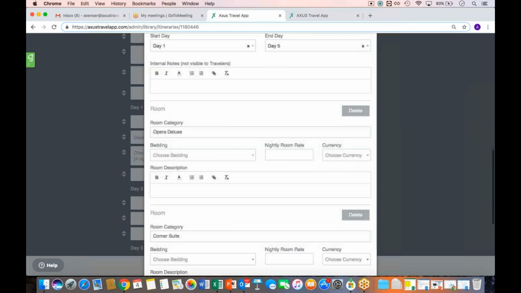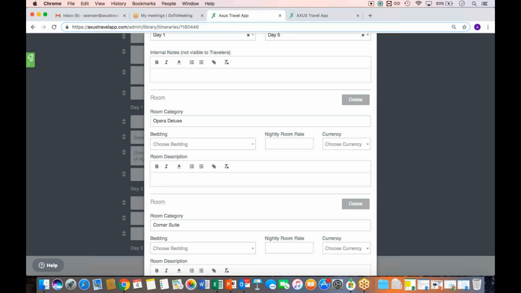And then the other great thing about the hotel booking in general, and this one's not so much of a new feature, but I always like to highlight it, is that you can add multiple room categories under your room. So this might be great in general. Maybe you've been using this if you've been doing group bookings and you have multiple rooms that you've booked within a hotel booking.